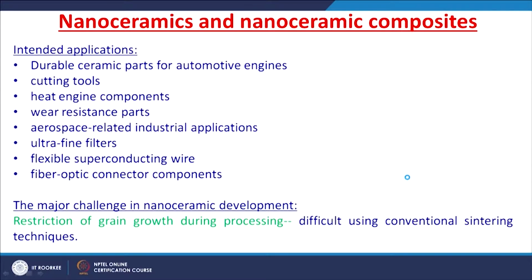So, coming to nanoceramics and nanoceramic composites, they have tremendous applications. The intended applications include ceramic parts for automotive engines, cutting tools, heat engine components or wear resistant parts, and aerospace related industrial applications, where the advantage of a superior combination of properties will be used, right.